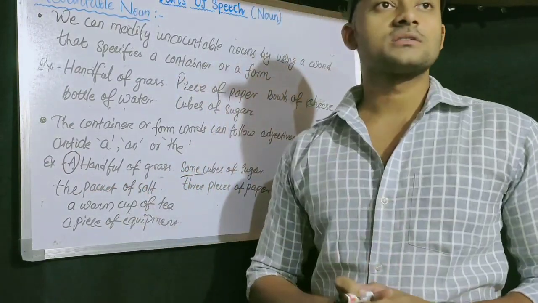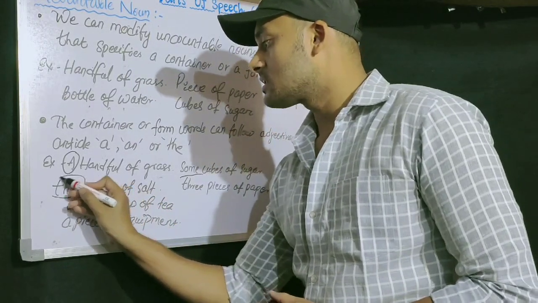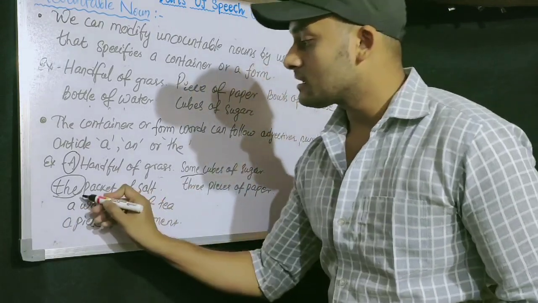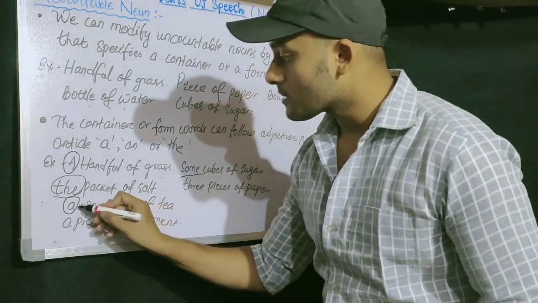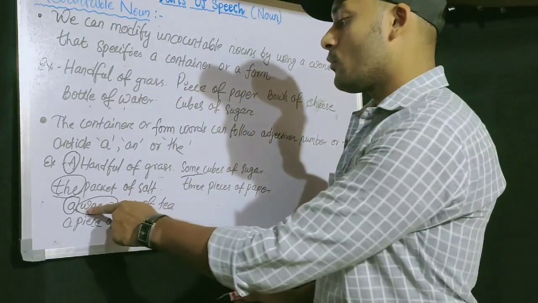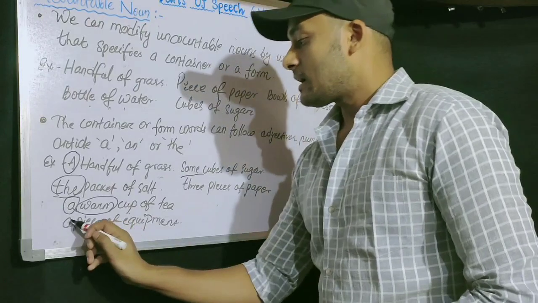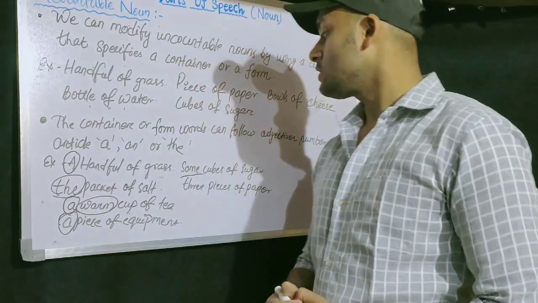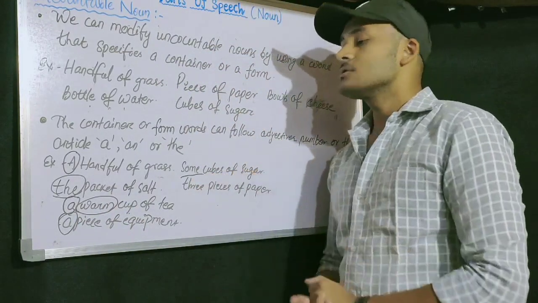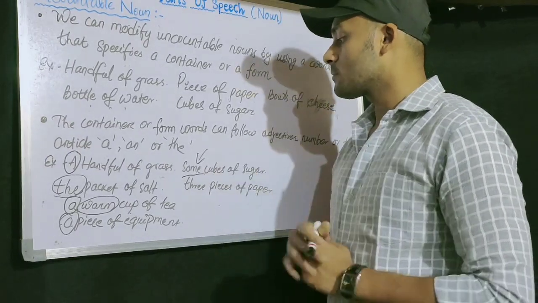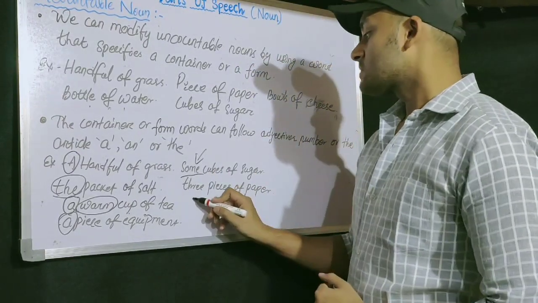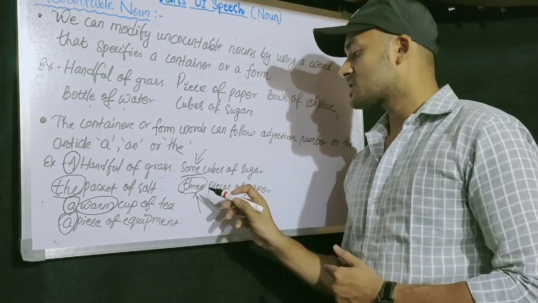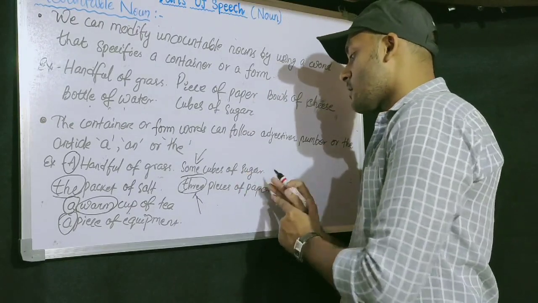The packet of salt. Okay, here the article is used. A warm cup of tea, here article a is used. Warm, this is the adjective, warm cup of tea. A piece of equipment, here the article a is used. Some cubes of sugar, here some is used. Then three pieces of paper, here it is the number we have used. Three pieces of paper, five pieces of paper, like this.